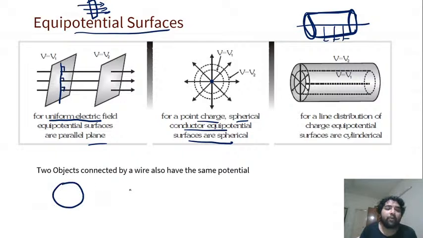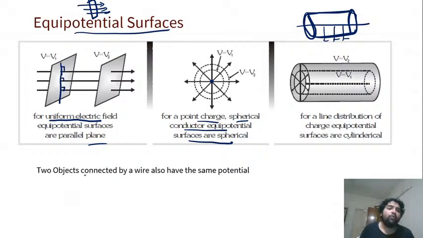Suppose there is one object at higher potential and one at lower potential. The best way to explain a wire is like a road. There is a higher place here, and then there's a lower place. The ball is stuck here. Suppose I build a road like this, what will happen? This ball will start rolling down to the lower potential, till both of them have the same potential. Getting it? The ball will start rolling.